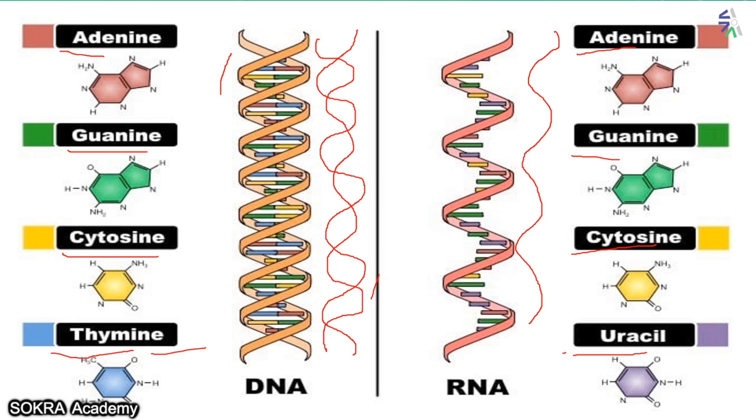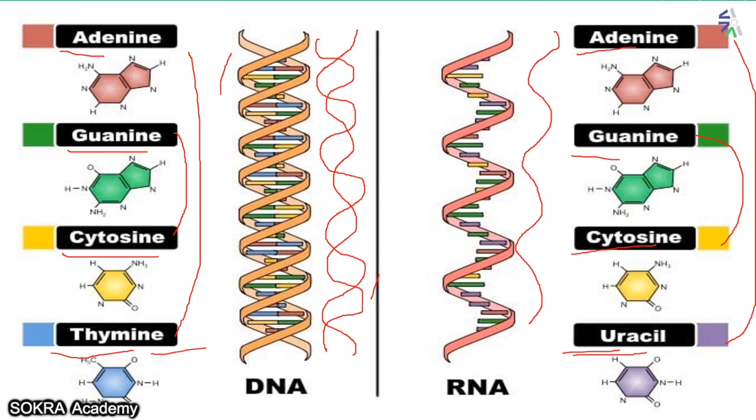And how do they pair together? Adenine always combines with thymine and cytosine combines with guanine. Here adenine will combine with uracil and cytosine will combine with guanine. This you have to remember very properly. Because this is the only way that the genetic mistake is not made while the new DNA is made, while the new RNA is made, while new proteins are made.